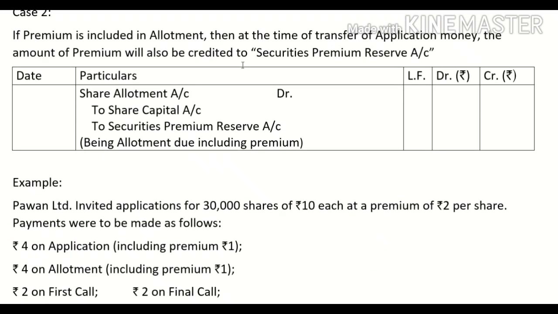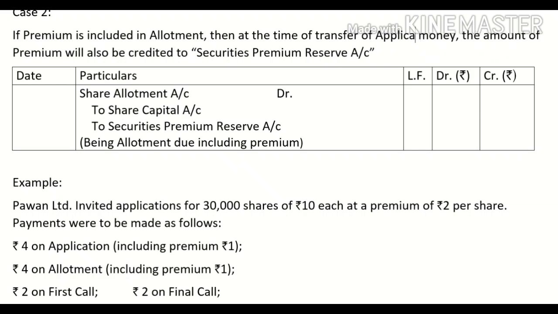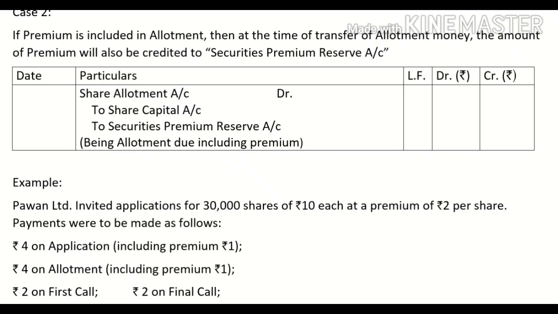If premium is included in allotment, then as soon as the allotment becomes due regarding the capital, it also becomes due in respect of securities premium. So your entry will be share allotment account debit to share capital account. By mistake I have written application. It should be allotment. Share allotment account debit to share capital account to securities premium reserve account.